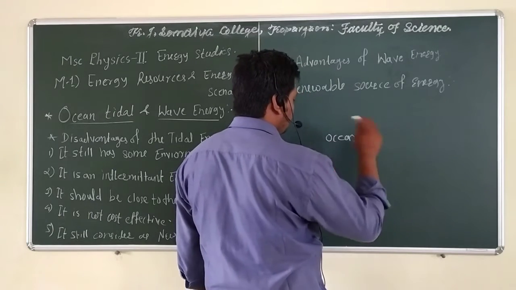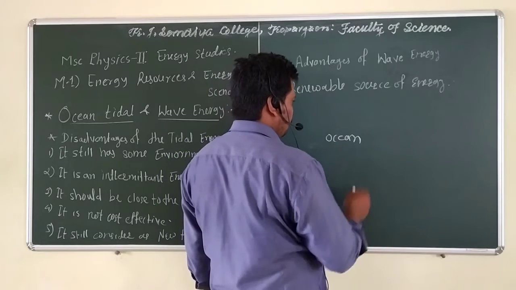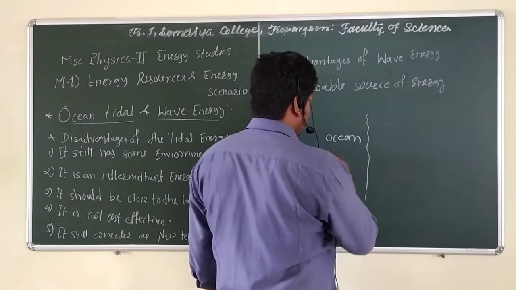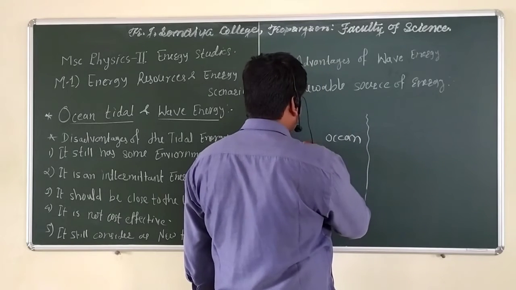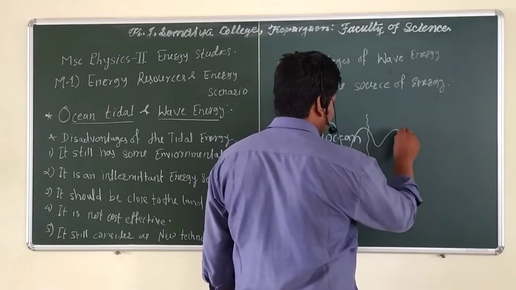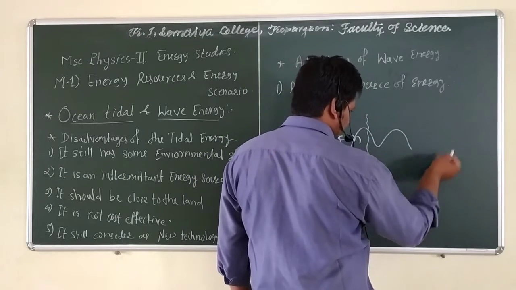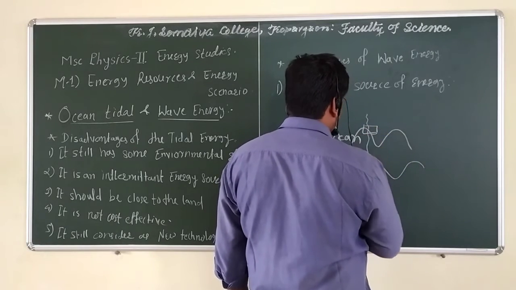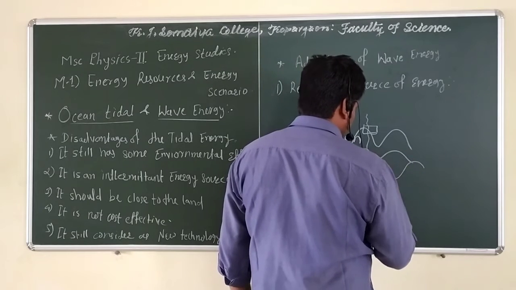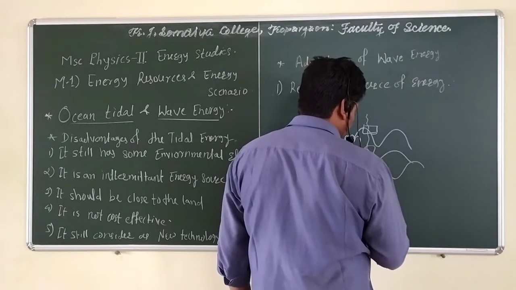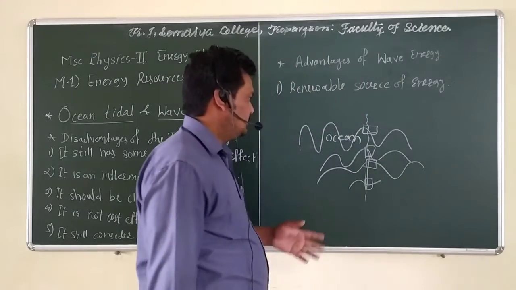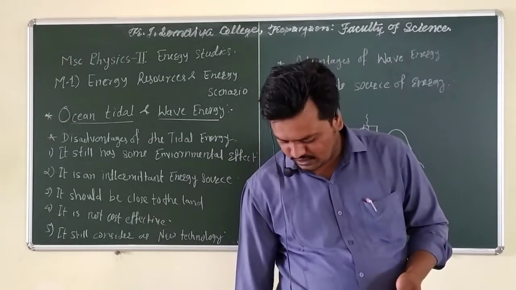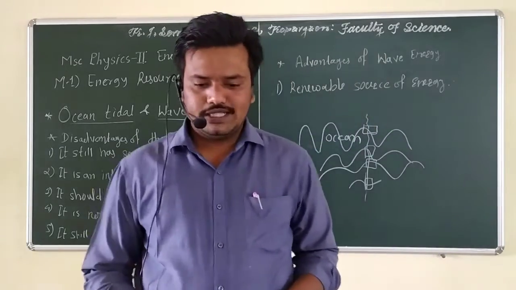If we set up machinery or equipment in the middle of this, then high-range tides or waves pass or cross this equipment, and they also go backward in this fashion, and we set up the turbine here. Suppose this is the window slit of the turbine, so we harness the energy twice in a working cycle. That's why this is a renewable source of energy.